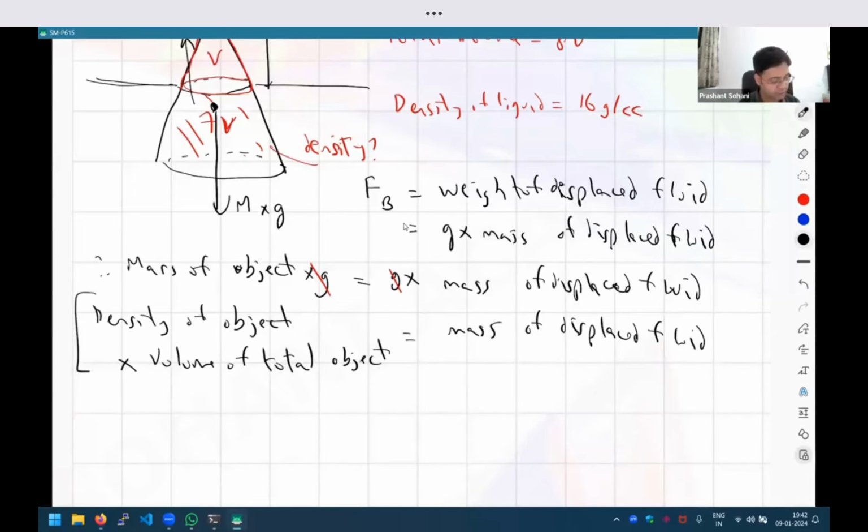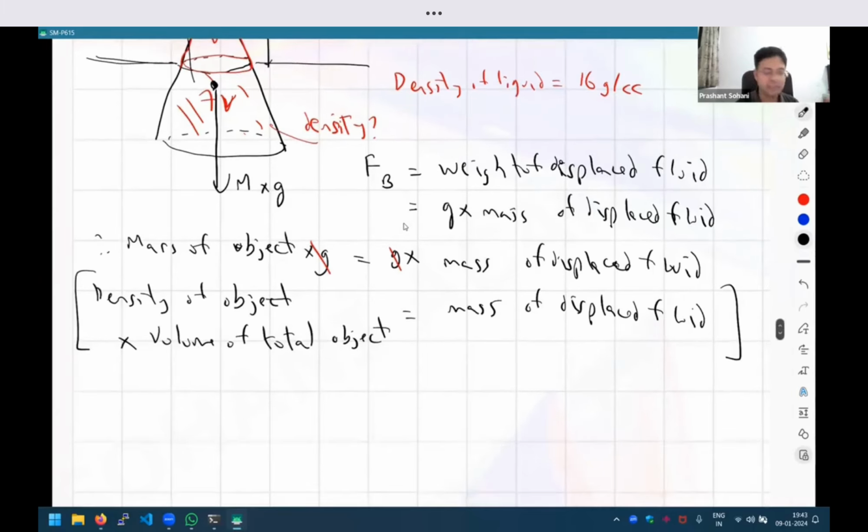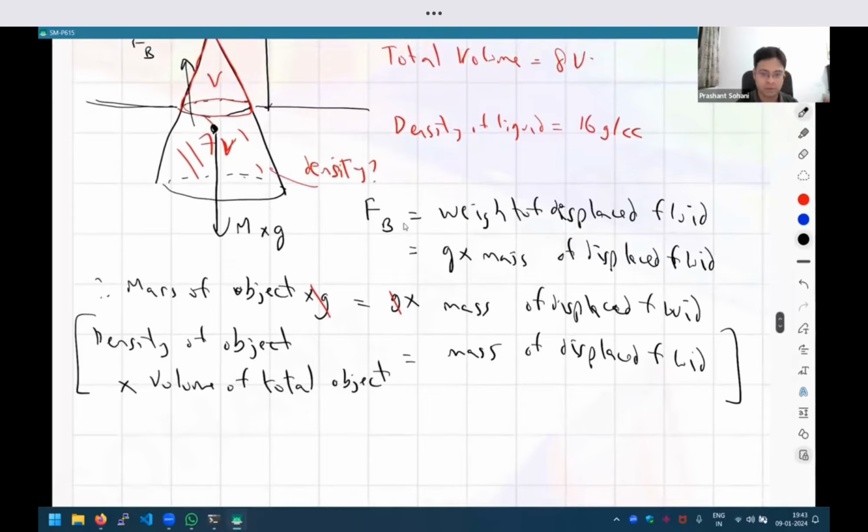Okay. So the important thing is this formula is true for every object which is submerged partially. There is nothing special about this question. So what I was saying earlier, that you should prepare your special formulae, this is exactly what we are talking about. We should have this formula ready so that next time we solve this kind of question, we should not have to repeat this calculation, right?